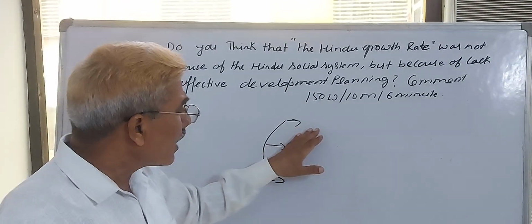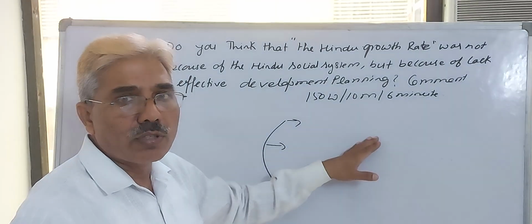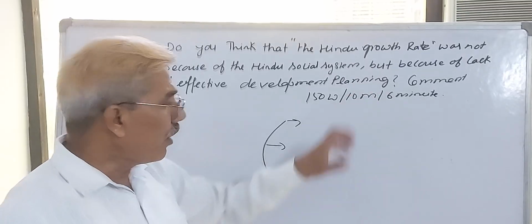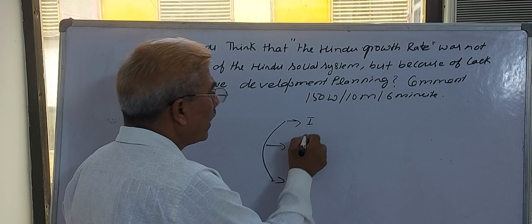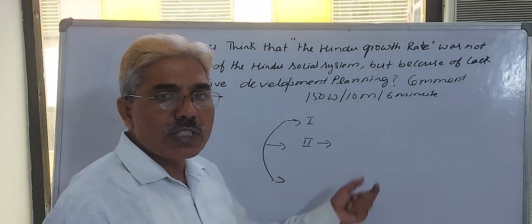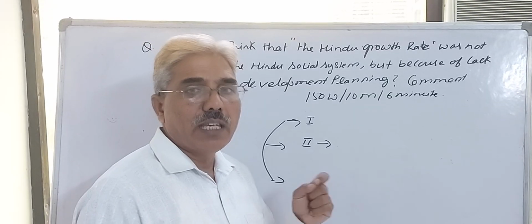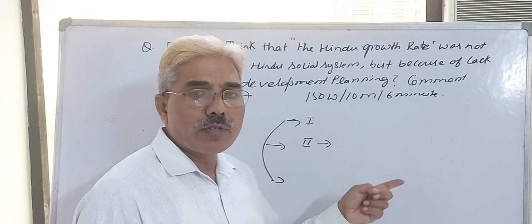You will explain and say it is low because of multiple economic factors rather than only social factors. Now, further in the second para, this is the first para. In the second para, you will elaborate why social factors are not responsible for this low growth rate by giving logic: ancient time period, other countries' performance.